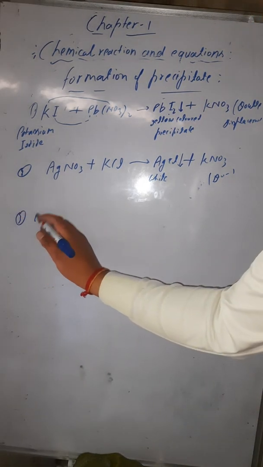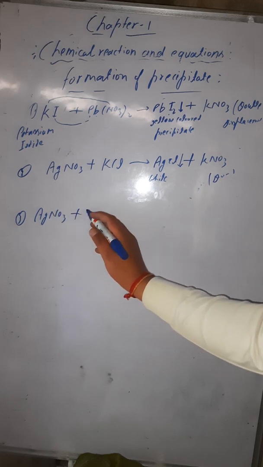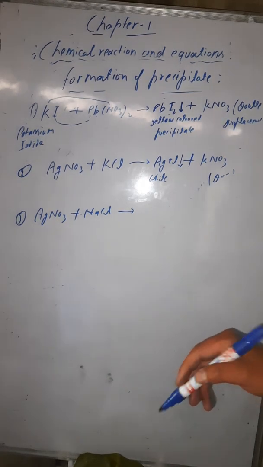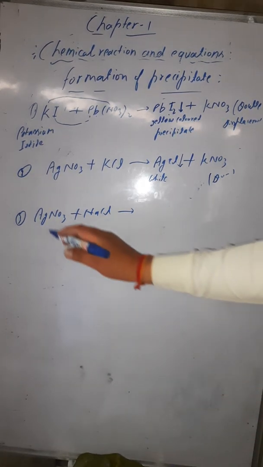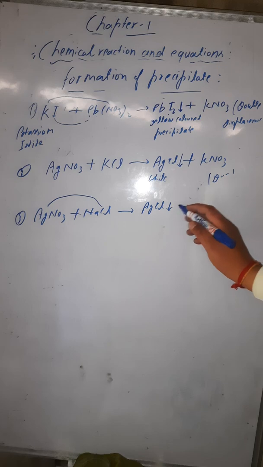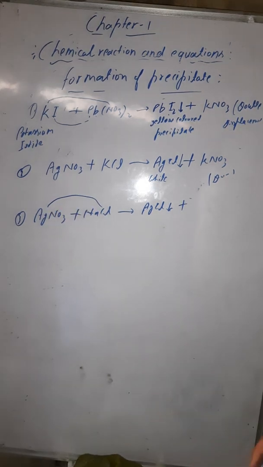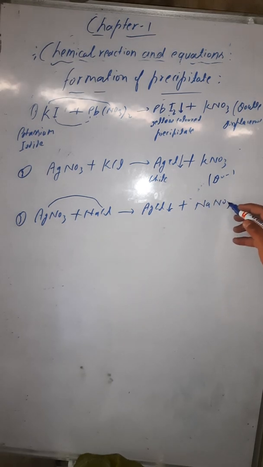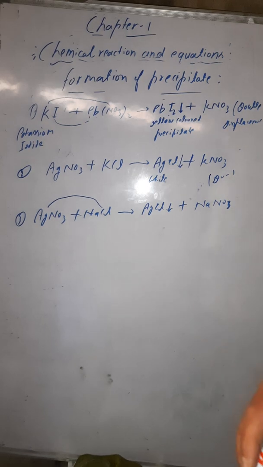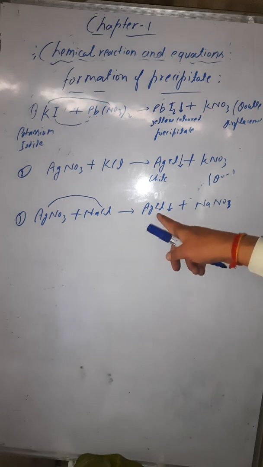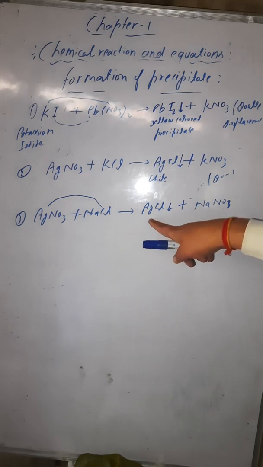One more example I am telling you, where silver nitrate will react with sodium chloride, NaCl. Here also this is again an example of double displacement reaction. What will form? Again silver chloride will be formed, that is AgCl. This will be the precipitate, white color. And next, what will form there? NaNO3, that is sodium nitrate. This is again an example of double displacement as well as precipitation reaction. The precipitate is silver chloride, and the color of the silver chloride is white.